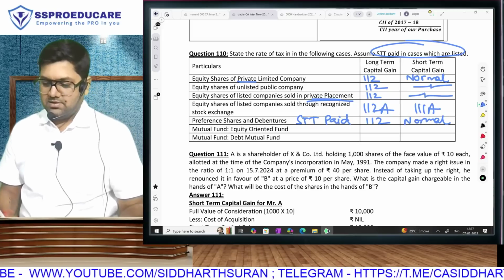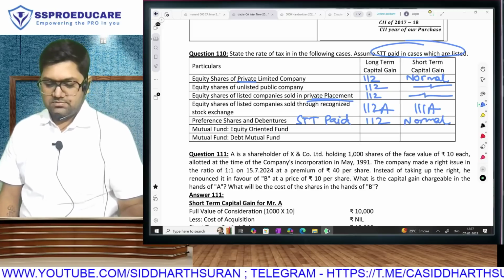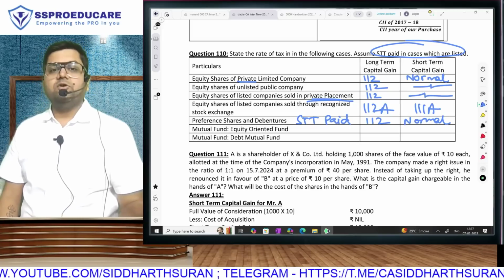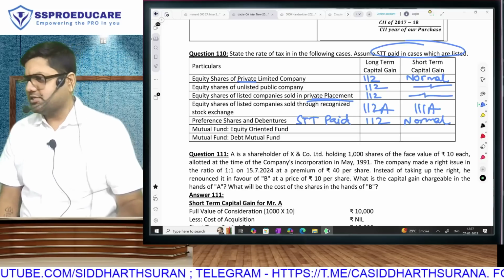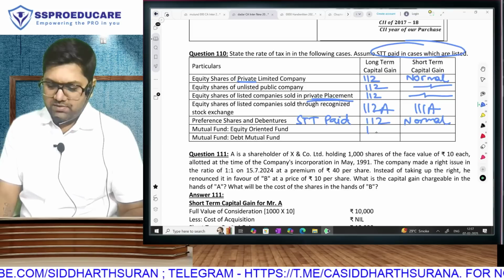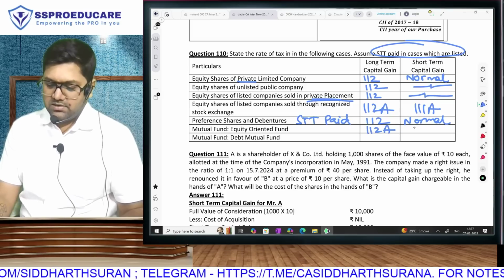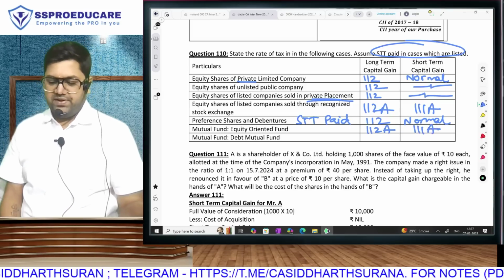Correct? Next. Mutual fund, equity oriented fund. Equity oriented mutual fund, assuming STT is paid. 112A, because this is the second asset, and here 111A. Fantastic.